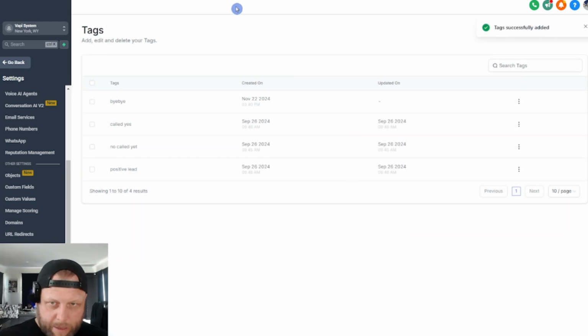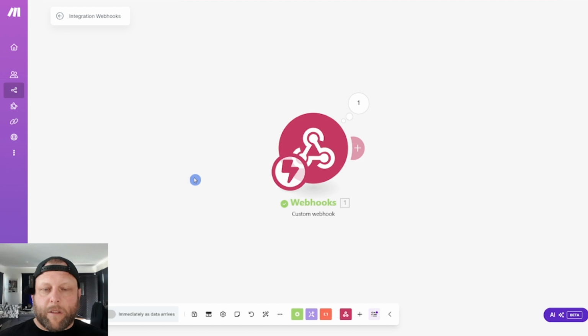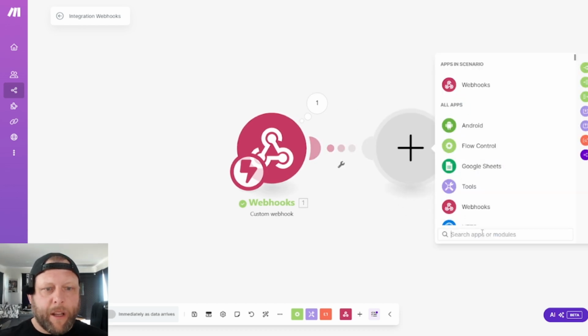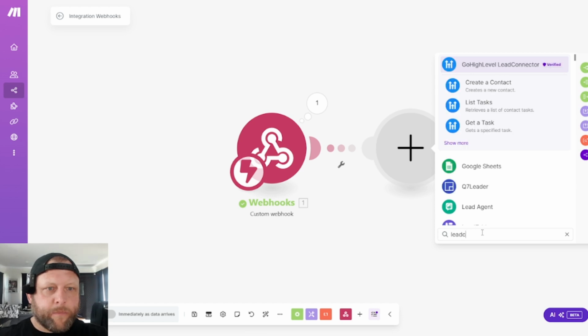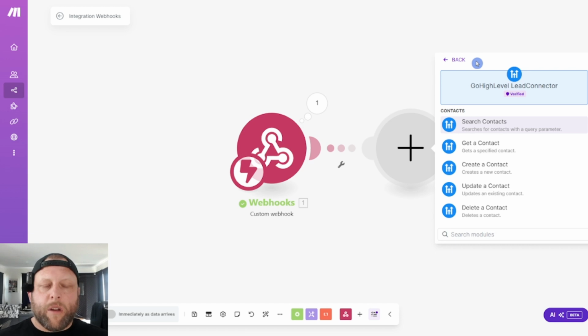All right, let's start building out the Make scenario, and I'll show you how to do this next. Now, make.com has a default HighLevel integration, so it's really, really easy. Come in here. It's called LeadConnector. Go HighLevel LeadConnector.